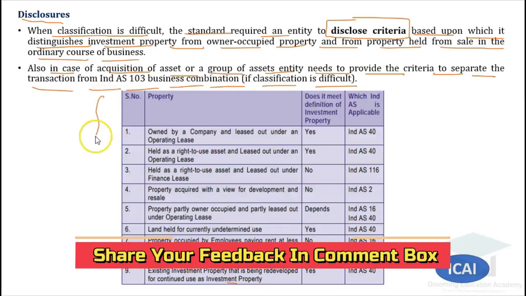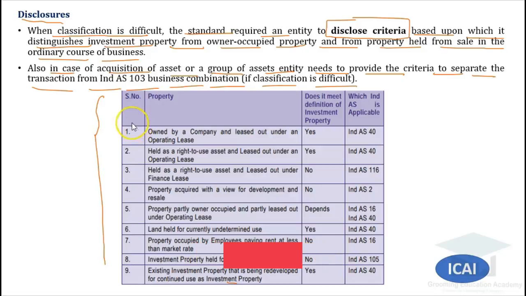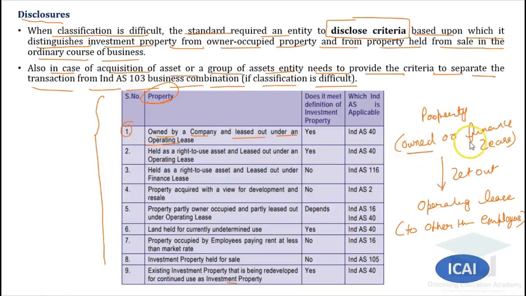Now after that, there is a very good summarization of all the points that we have discussed. Let us discuss it one by one. So the very first point is a property which is owned by a company and leased out under an operating lease. See, we know if the property is owned by the company, it may be owned or it may be under finance lease, but let out under operating lease, then it will be considered as an investment property, provided that the operating lease is not to the employees.